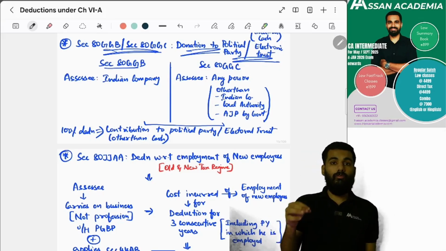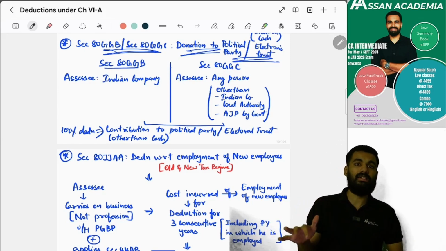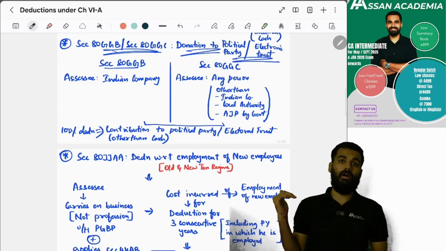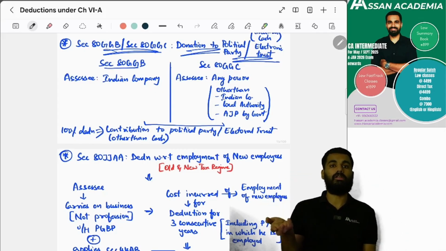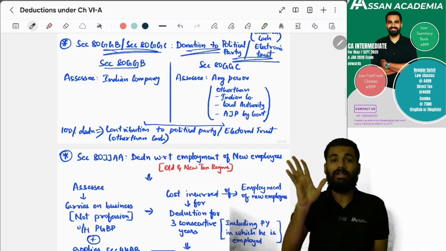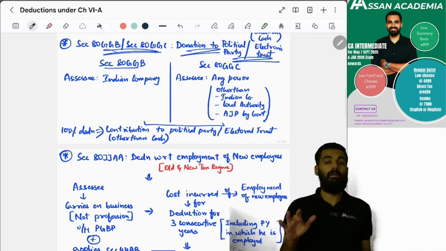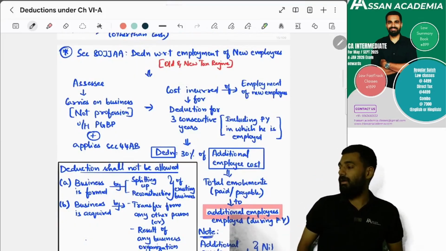Yes or no? Yes. So if these assessees under 80GGB or 80GGC are contributing to a political party or electoral trust, they should make the payment only by any mode other than cash. That's the deduction they can claim. Yes, 100% deduction.